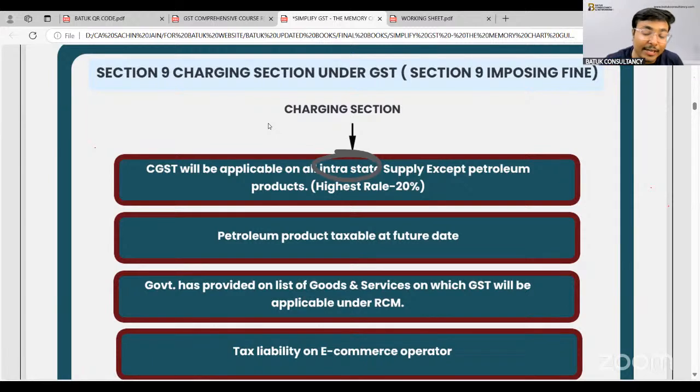So they have given the highest rate of GST, that is 20%. And they also clearly mention that GST will be applicable on all types of intra-state supply except petroleum products. That will be taxable at a future date. So through this particular section, the government has decided the complete charge of this GST.